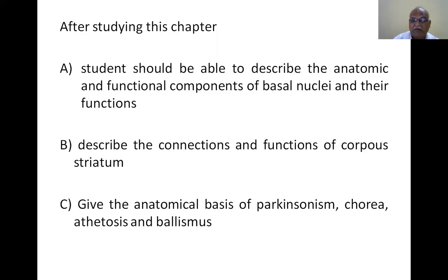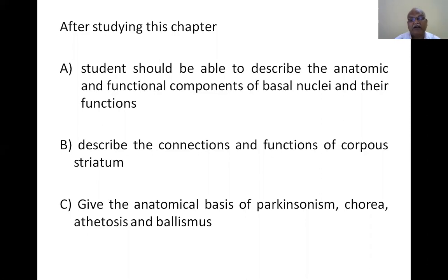Now, give the anatomical basis of diseases associated with the basal ganglia and limbic system: Parkinsonism, chorea, athetosis, and ballismus. Which part of the basal ganglia is involved causing these diseases, what are the signs and symptoms produced in the patient, and what is the treatment? You must know the anatomical basis of Parkinsonism, chorea, athetosis, and ballismus.